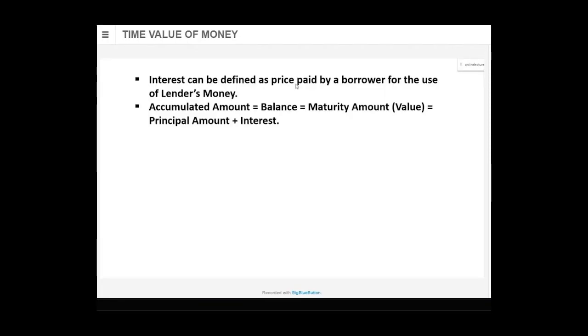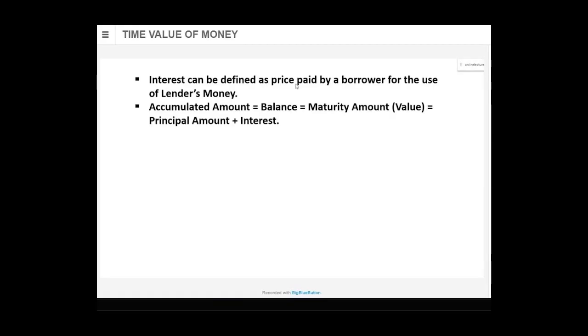In total I'll get 1 lakh 10,000, and that is called the accumulated amount, also called balance, also called maturity amount, maturity value. Three different names, but one and the same. And what is the principal amount? Principal amount is the amount which you have deposited in a bank, plus the interest.